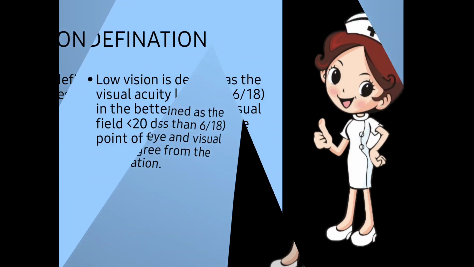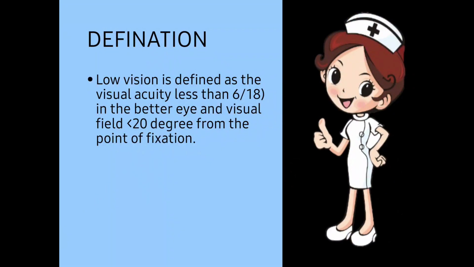So let's move to its definition. Low vision is defined as the visual acuity less than 6/18 in the better eye and the visual field less than 20 degrees from the point of fixation. So low vision is defined as a condition in which the visual acuity, meaning the vision of a patient, is less than 6/18. Okay. In the better eye, we have two eyes, so the vision of the better eye is